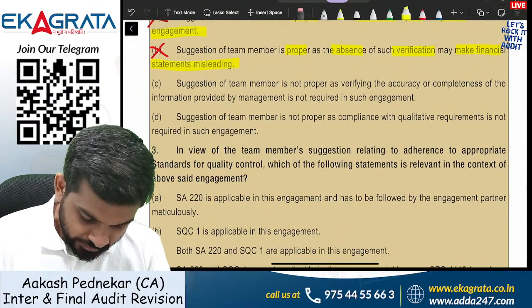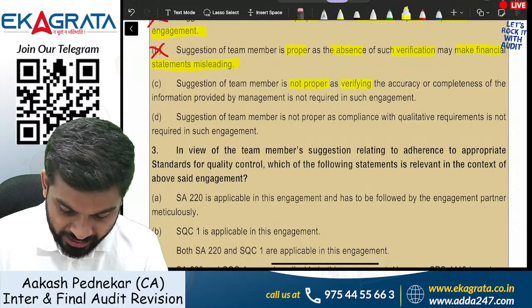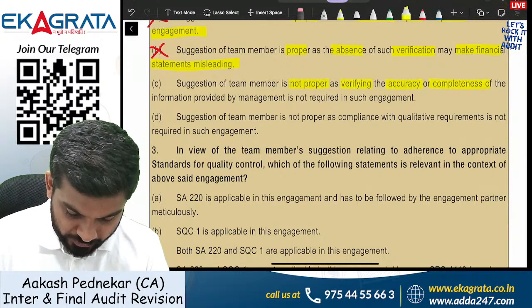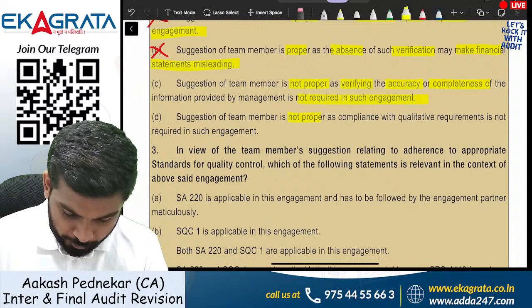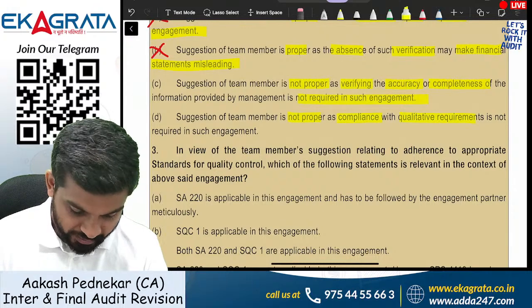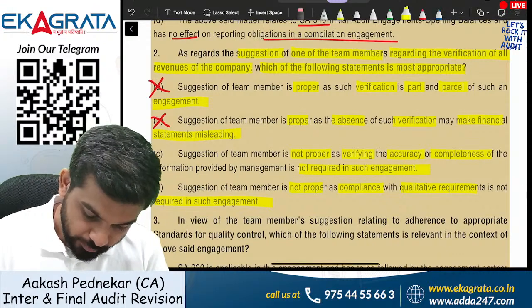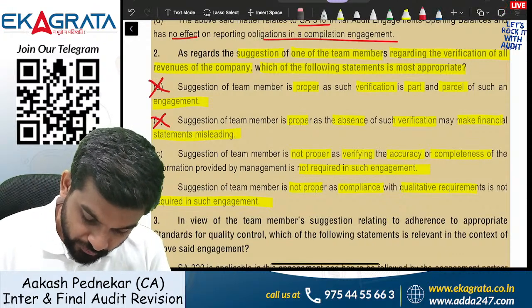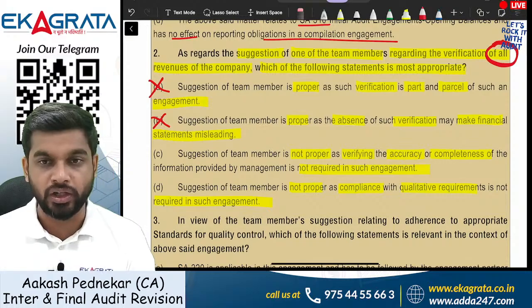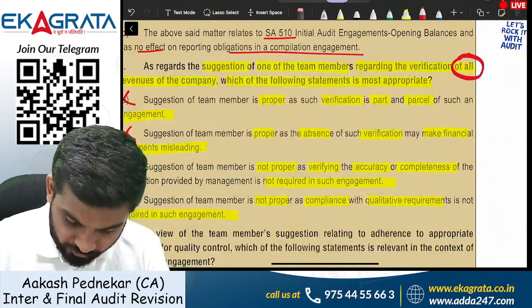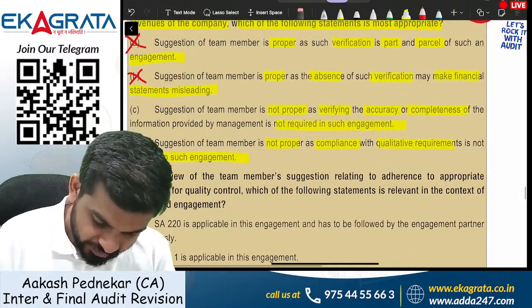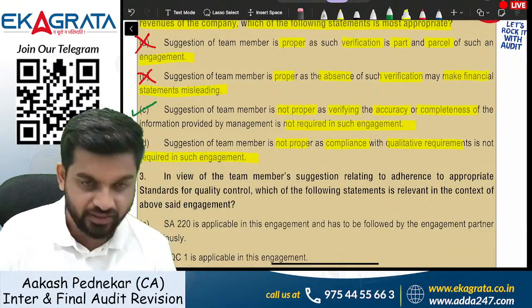Suggestion is not proper as verifying accuracy or completeness is not required in such an engagement. Not proper as compliance with qualitative requirements is not required in such an engagement. So what was the question asking? It was asking with respect to the verification of all revenues, all. Because they have stated all, we are clear that we are discussing completeness. So therefore, the answer will be C.